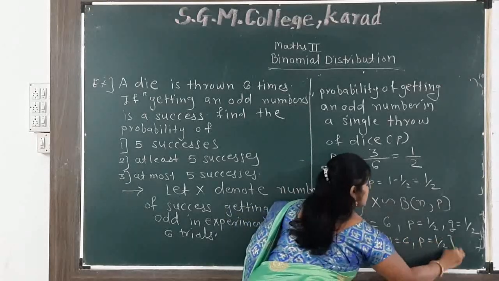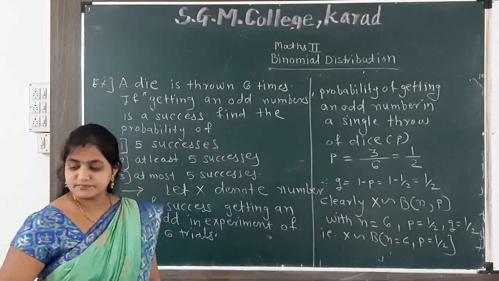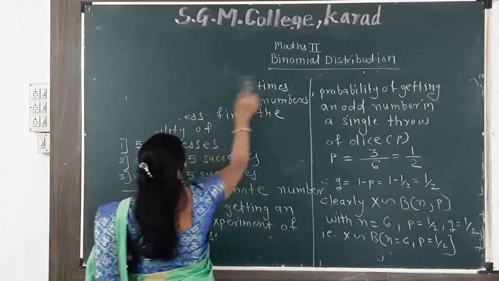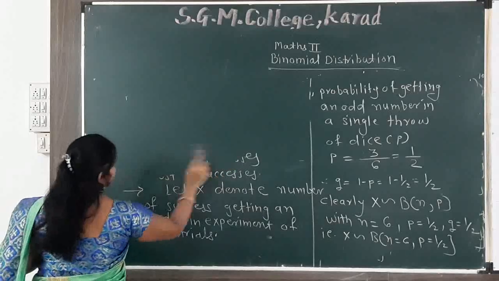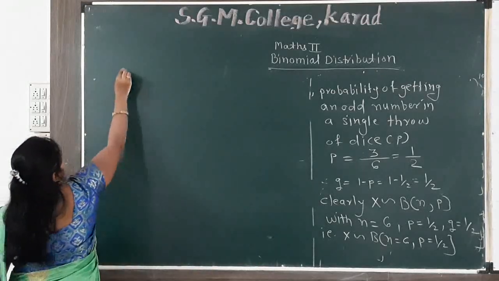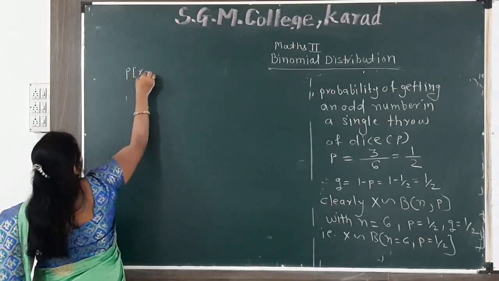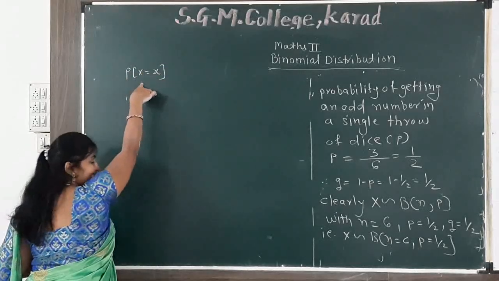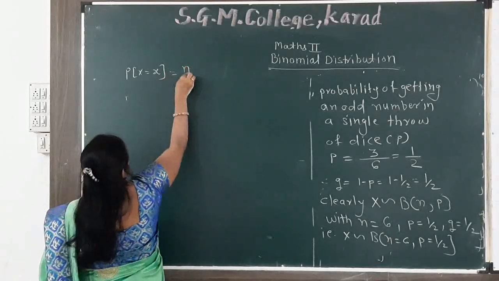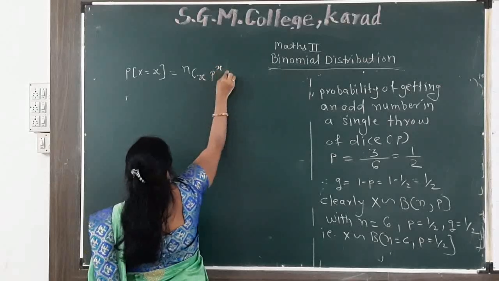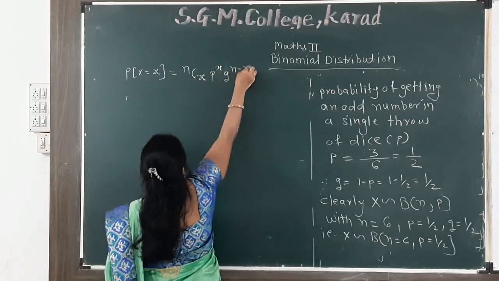So we write the formula. P of X equal to small x, which is the probability of finding success, is equal to nCx P raised to x, Q raised to n minus x.